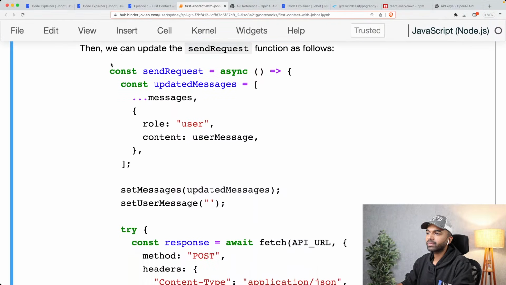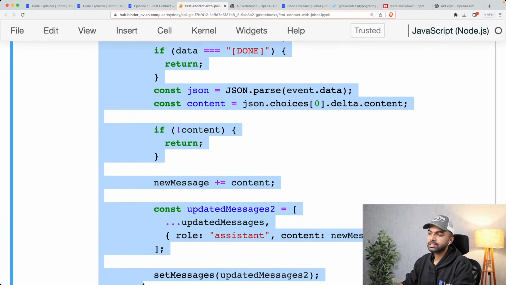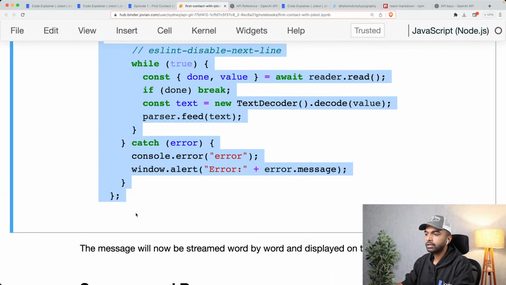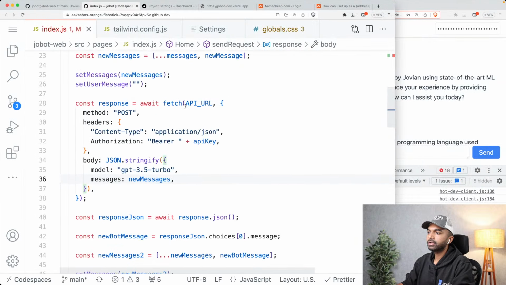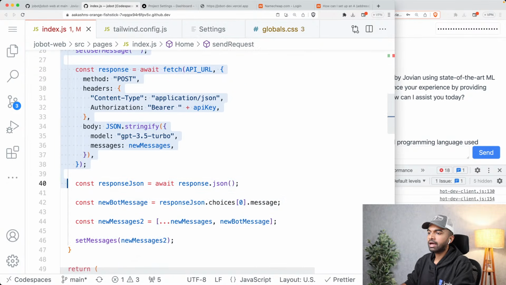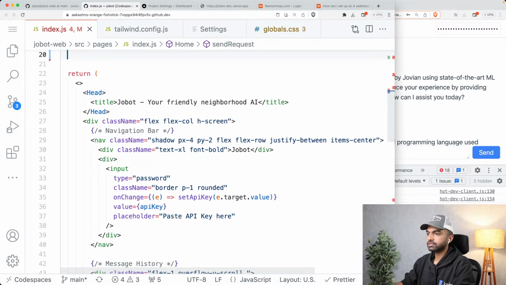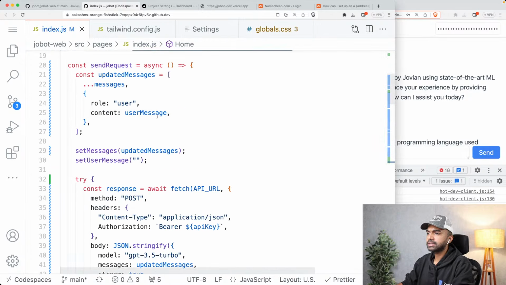So I'm just going to copy over this code here. I'm not going to get into this because this is simply not important for us to understand. All we need to know is that there is this send request function that we have improved, and that is going to have a way to automatically stream messages for us. Okay, so I'll just paste it in here and let's see.